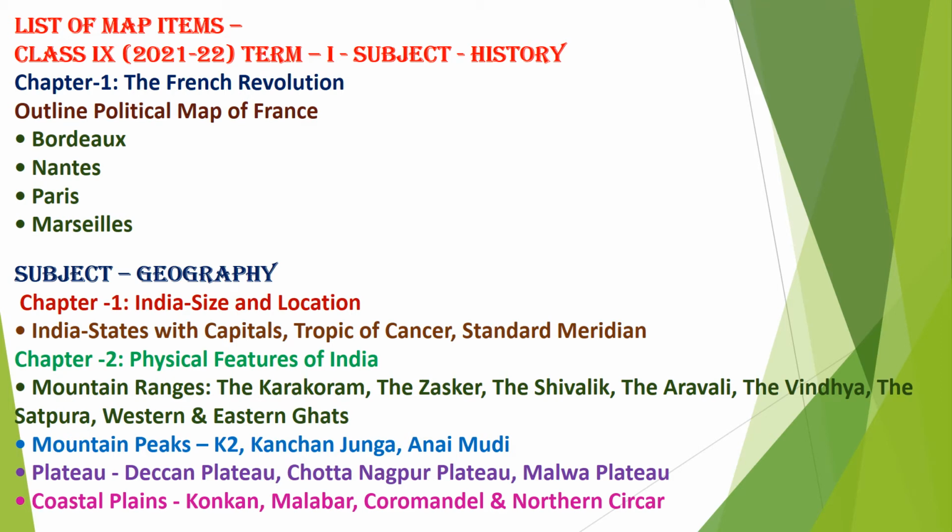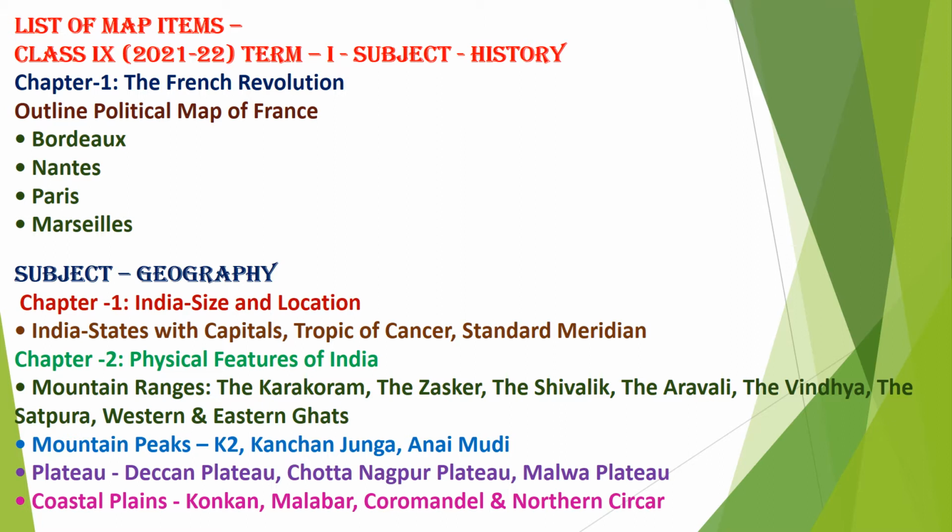So term 1 map work from the subject history will be from chapter 1, the French Revolution. An outline political map of France will be given, and you have to mark or identify the following places: Bordeaux, Nantes, Paris and Marseille. Already we have discussed this map in another video made on the prescribed maps by CBSE.